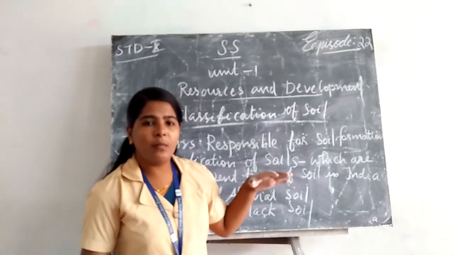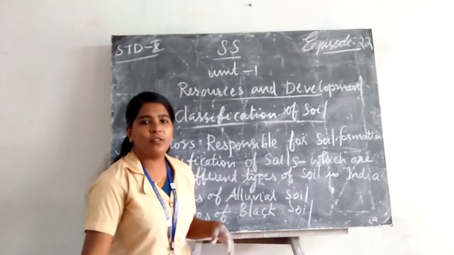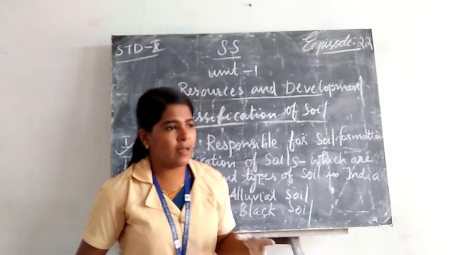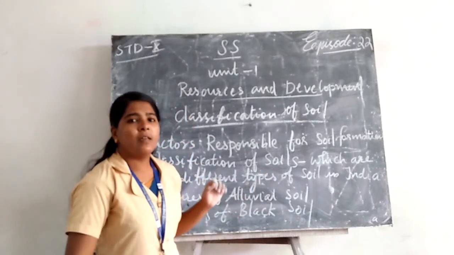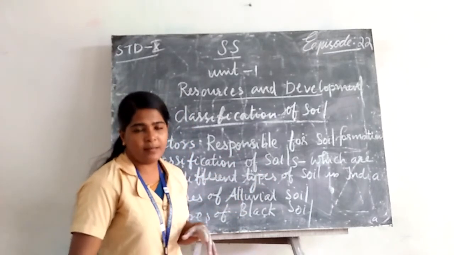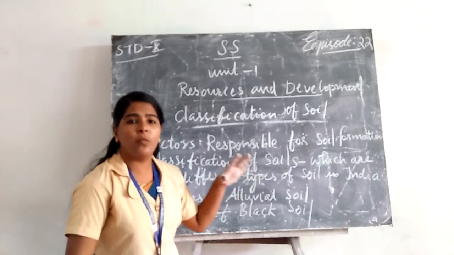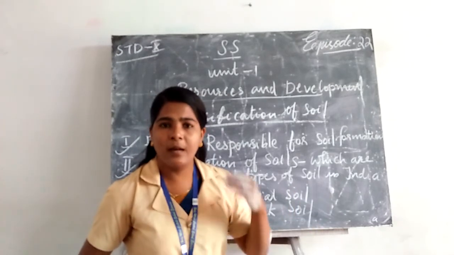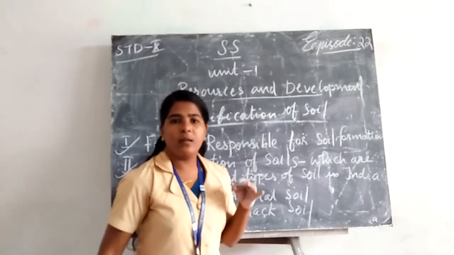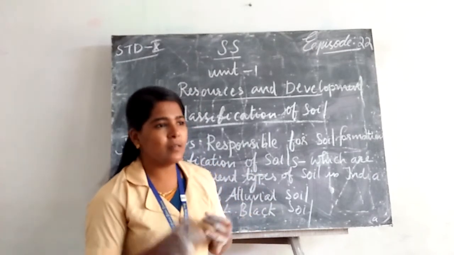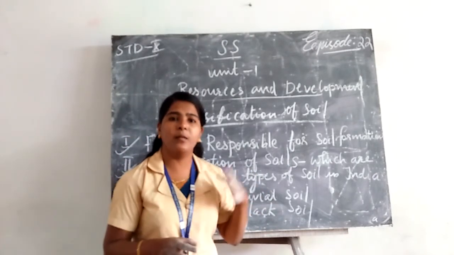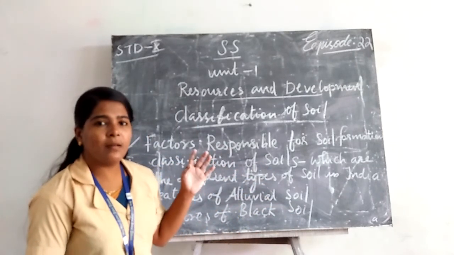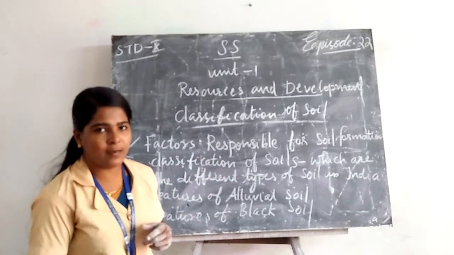We can see black soil mostly in the Deccan region, which is also known as the basalt region. The Deccan region covers so many states. Black soil covers states like Maharashtra, Saurashtra (not a state, a region), Malwa, Chhattisgarh and Madhya Pradesh. In this region black soil is plentiful, and the main vegetation is cotton cultivation.